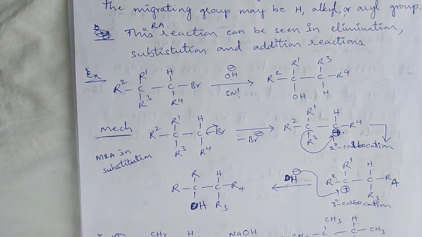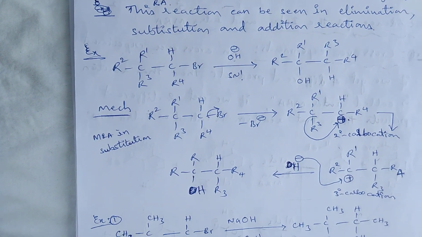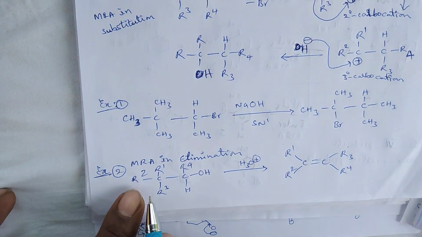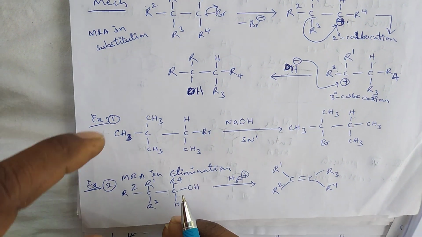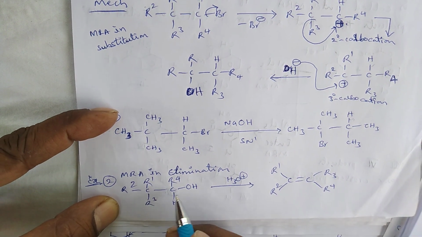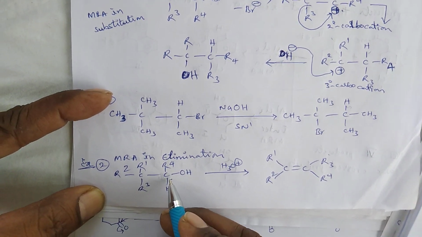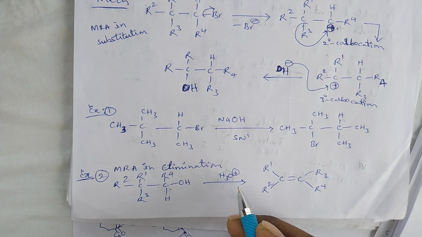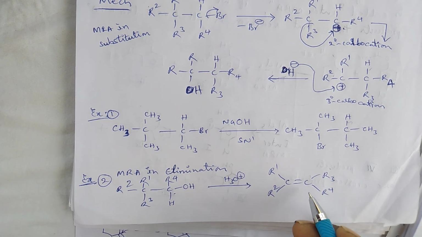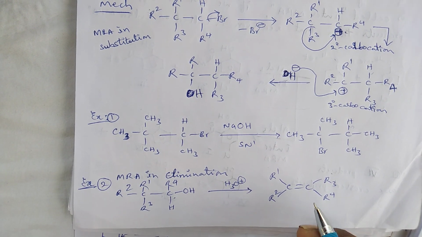Next example is R and CCOH. Here also, which is a secondary alcohol in the presence of acid catalyst, is converted into a ketone.